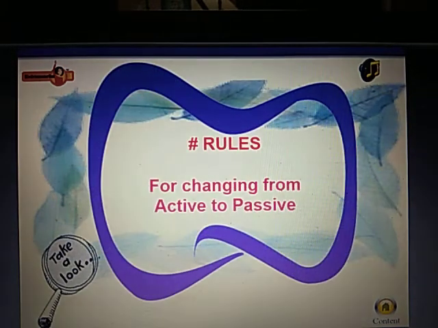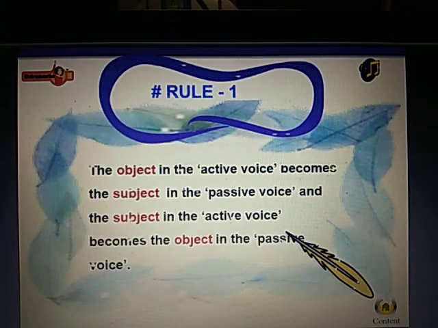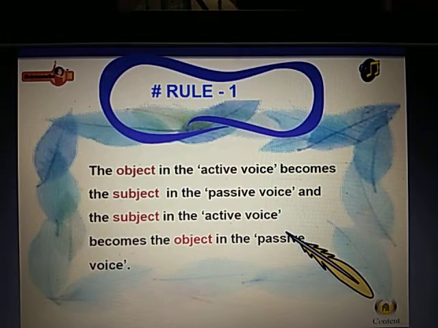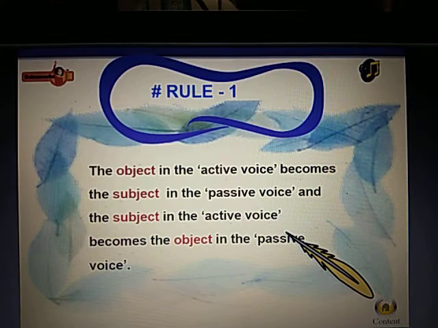Rules for changing sentences from active to passive. Rule number 1. The object in the active voice becomes the subject in the passive voice, and the subject in the active voice becomes the object in the passive voice.